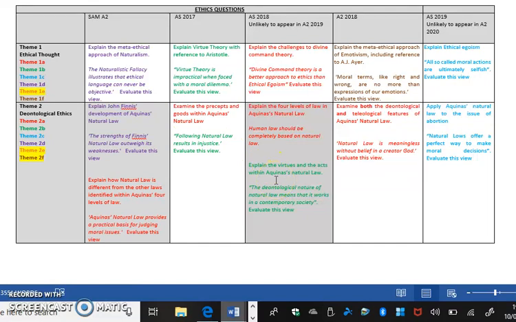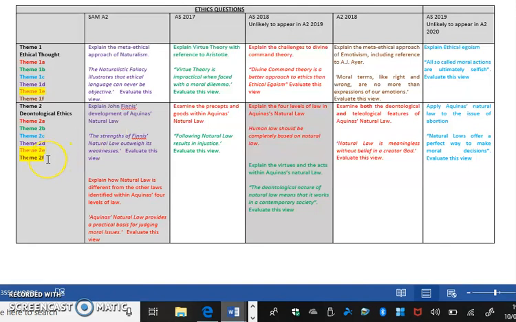Then theme 2C was an application question on abortion, and Lytchett students will know that we've had a real focus on application questions because we've been waiting for those to appear. Theme 2D is Finnis' natural law. That has only been on a sample paper. And so although it's tested, it's not been tested by real live candidates. So worth remembering.